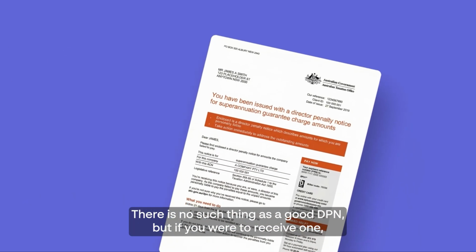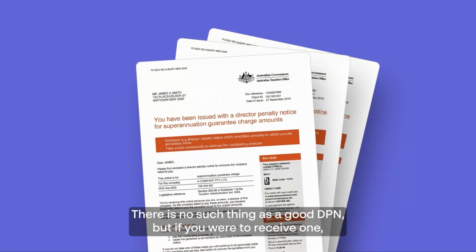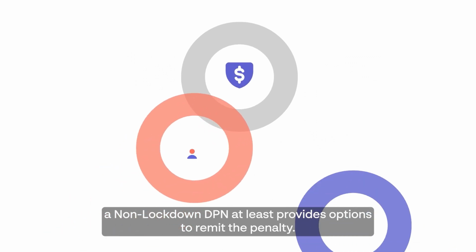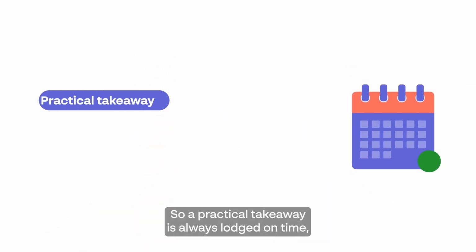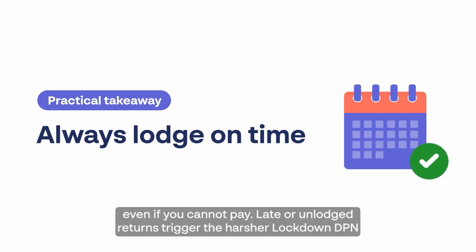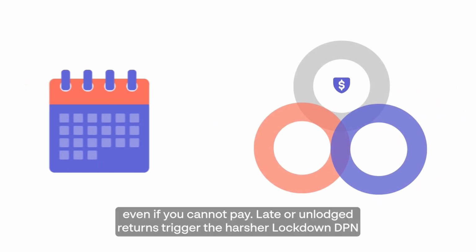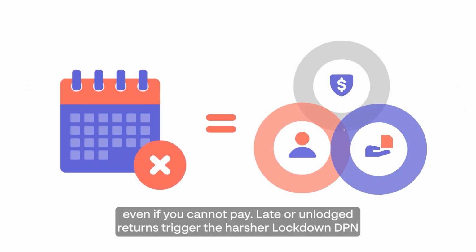There is no such thing as a good DPN, but if you were to receive one, a non-lockdown DPN at least provides options to remit the penalty. So a practical takeaway is always lodge on time, even if you cannot pay. Late or unlodged returns trigger the harsher lockdown DPN, removing all remission options.